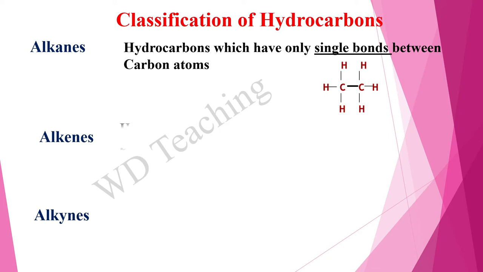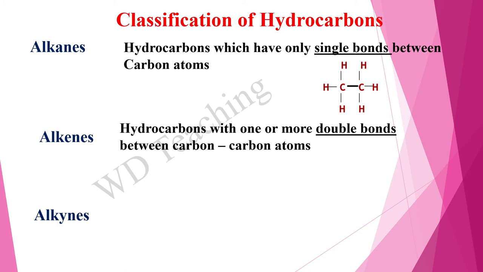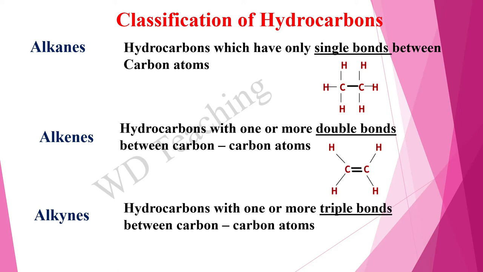Alkene: hydrocarbons with one or more double bonds between carbon-carbon atoms. Alkyne: hydrocarbons with one or more triple bonds between carbon-carbon atoms.